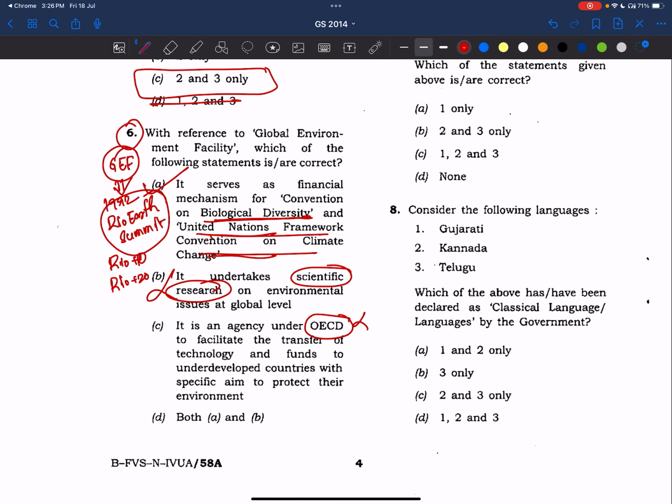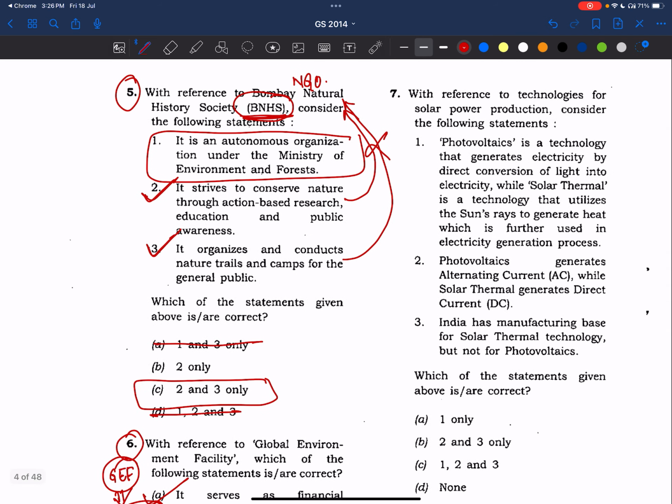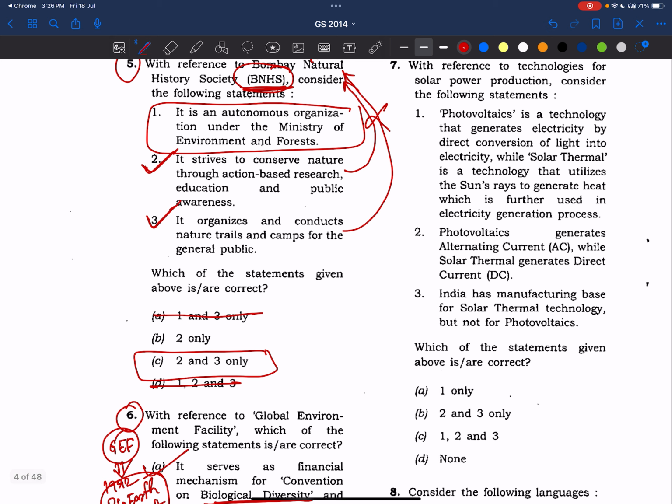Okay. So let's go to the next question, please. With reference to technologies for solar power production, consider the following statements. Photovoltaics is a technology that generates electricity by direct conversion of light into electricity, while solar thermal is a technology that utilizes sun rays to generate heat, which is further used in the electricity generation process. Yes, this statement is correct. You know, photo means what? Light, photosynthesis. Right, the conversion of light into electricity is used. Solar thermal means, we know, from sun rays they are producing electricity.